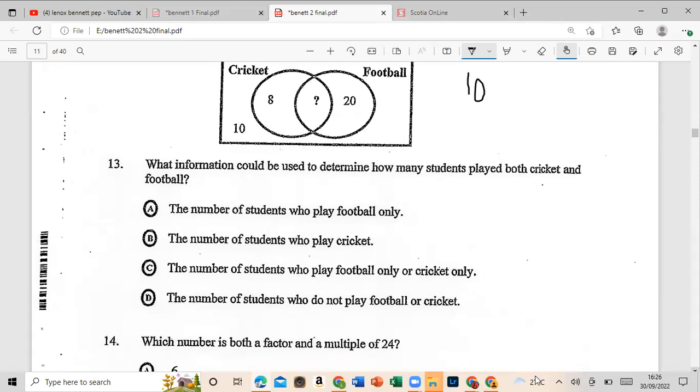The number of students who do not play football or cricket. That is this. 10 represents students who don't play football or cricket. So the best option here is the number of students who play cricket. Once I know the total, then you could subtract. So if it's 10, we'll just put 2 here. This represents persons who play cricket and football. So that would be correct. So that's B. All right, let's move on to 14.